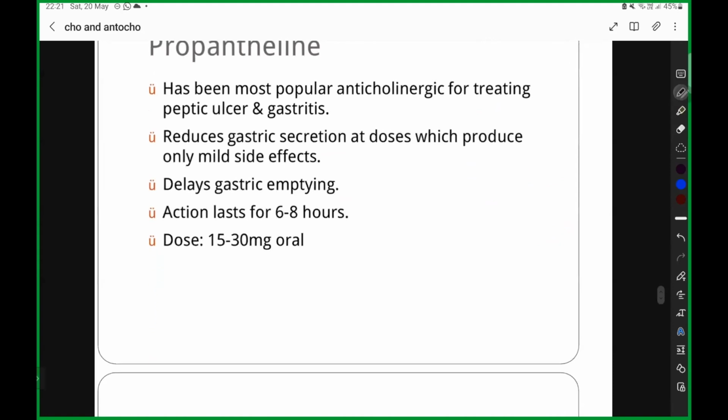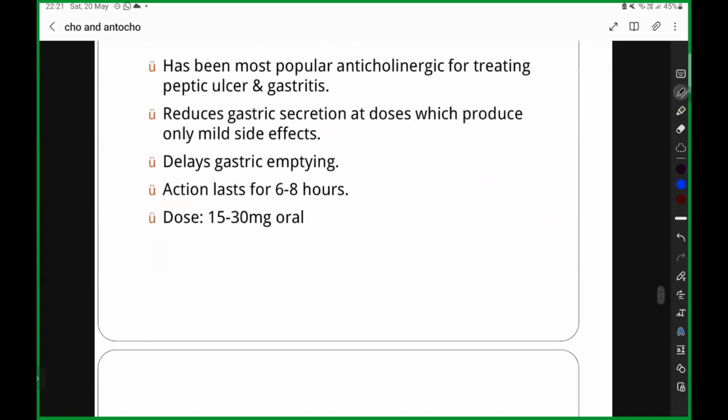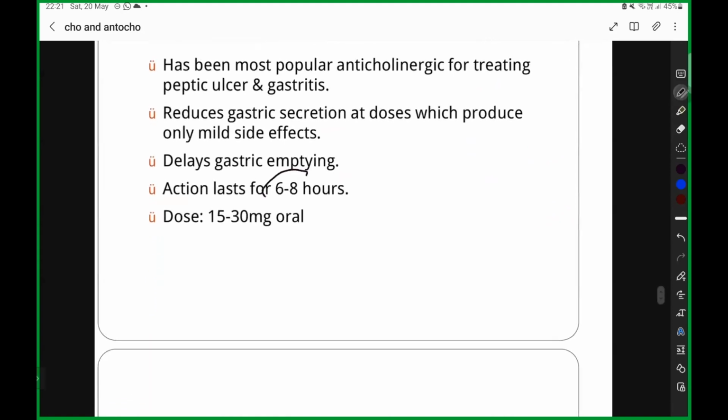They are going to cause a delayed gastric emptying. What is the action? 6 to 8 hours. What is the dose? 50 to 30 mg oral.